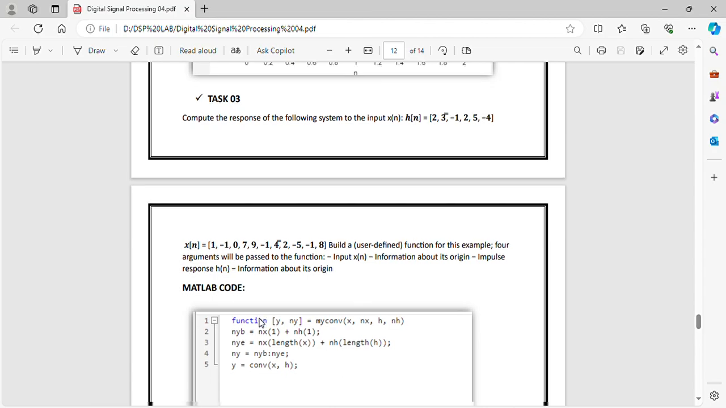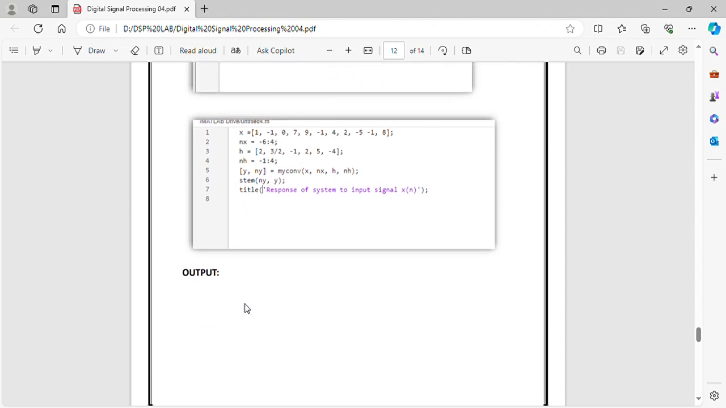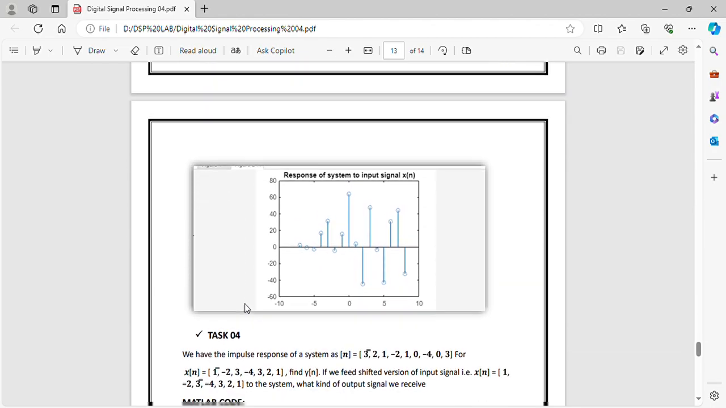And so in the MATLAB code, give the function x as given in the question below, give the values of h and x and perform it. The resulting output is the response of the system to the signal x[n].